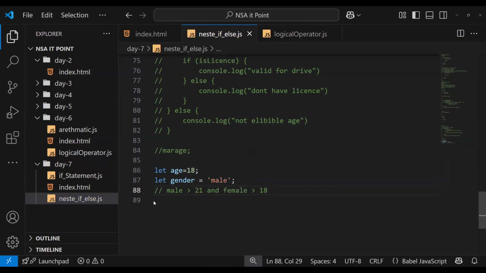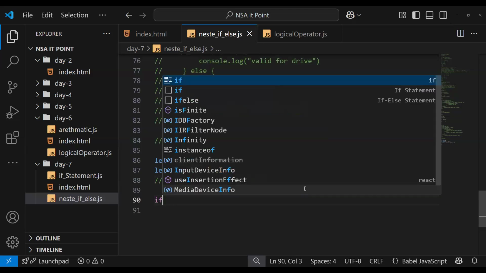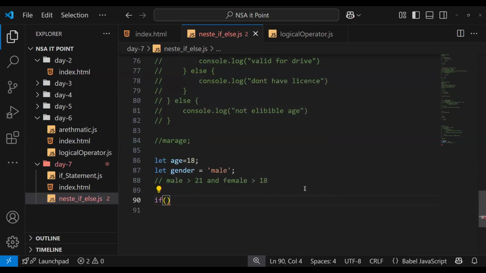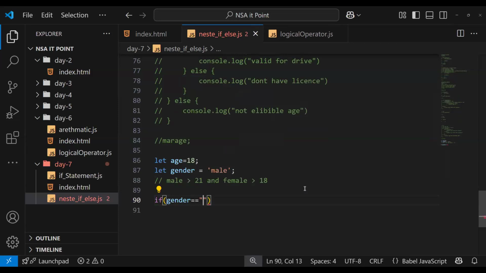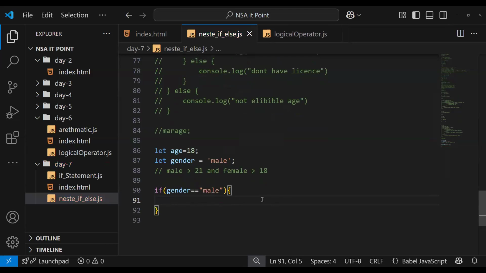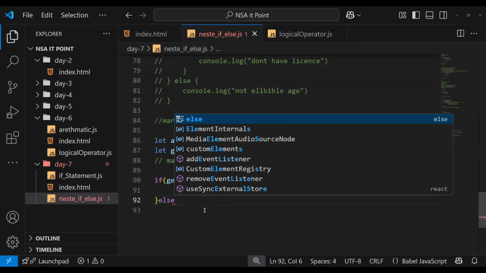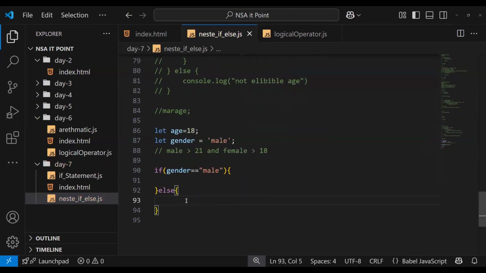So what do we do? First of all we check gender. Let's check if gender equals male. If the gender is male, then check. If the gender is not male, then what will we check?